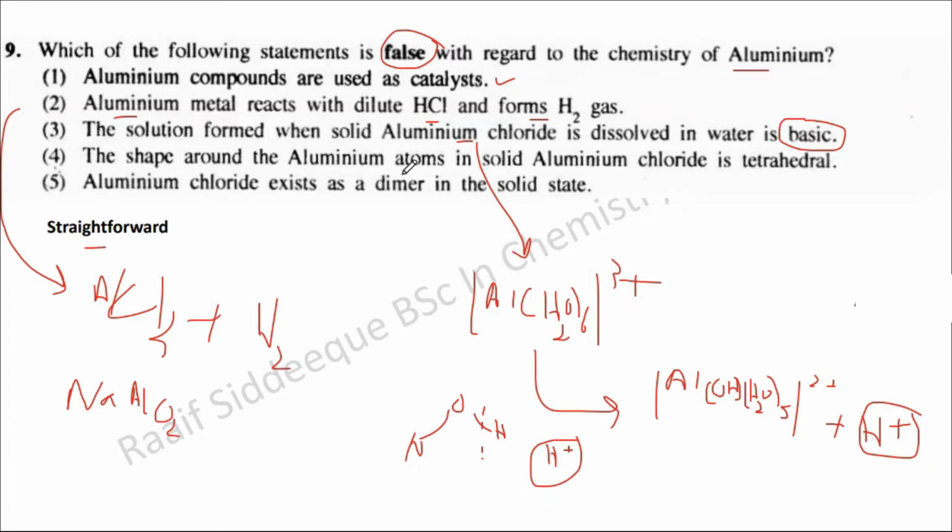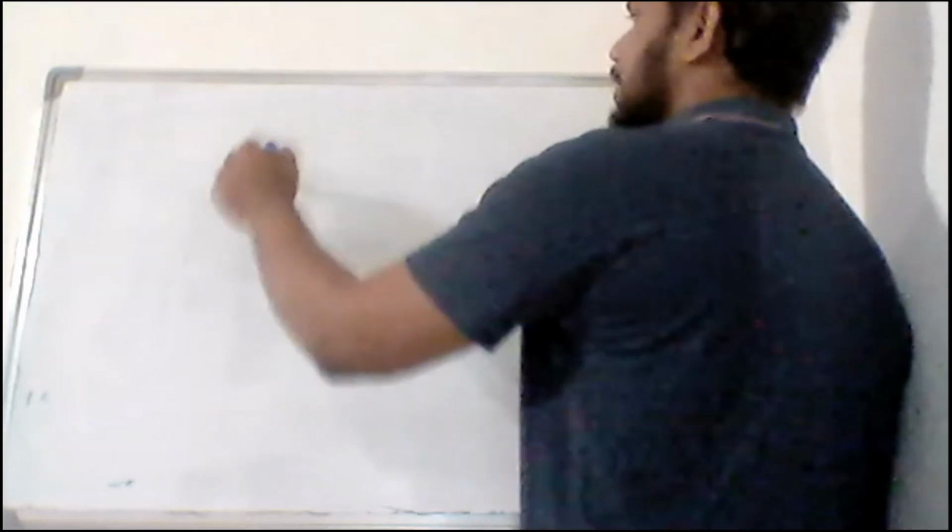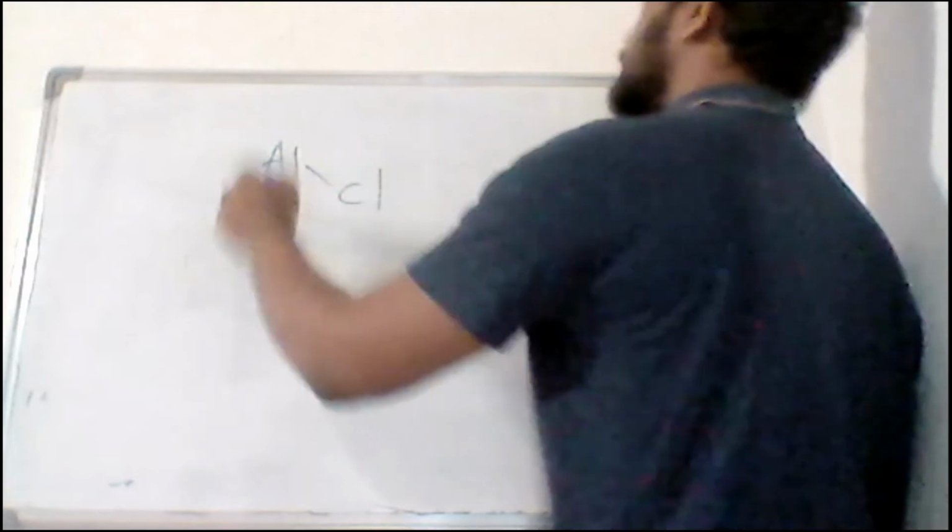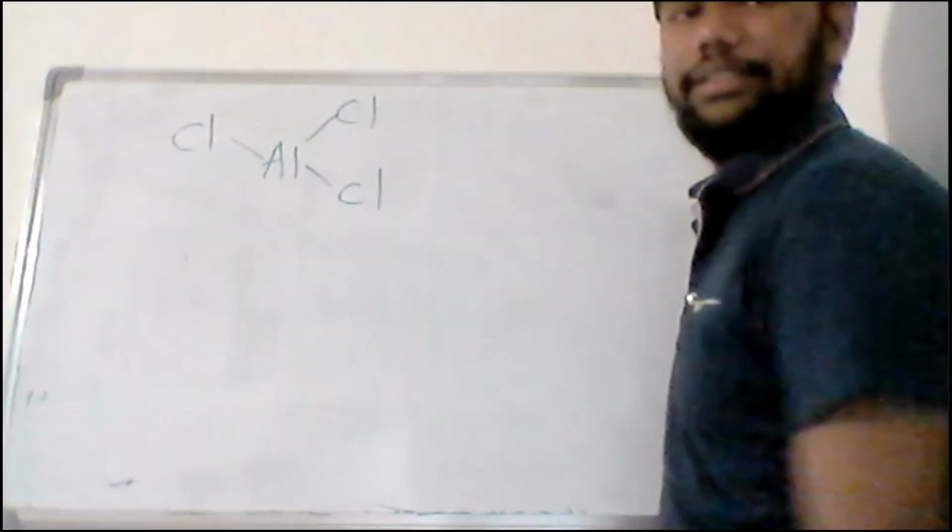The next statement: the shape around aluminium atoms in solid aluminium chloride is tetrahedral. This is straightforward because you should know that even though AlCl3 in liquid solution is okay, when it is in solid form, it quickly dimerizes to form Al2Cl6. So I will stop sharing to show this structure. Normally we have AlCl3, which is typically in this form.